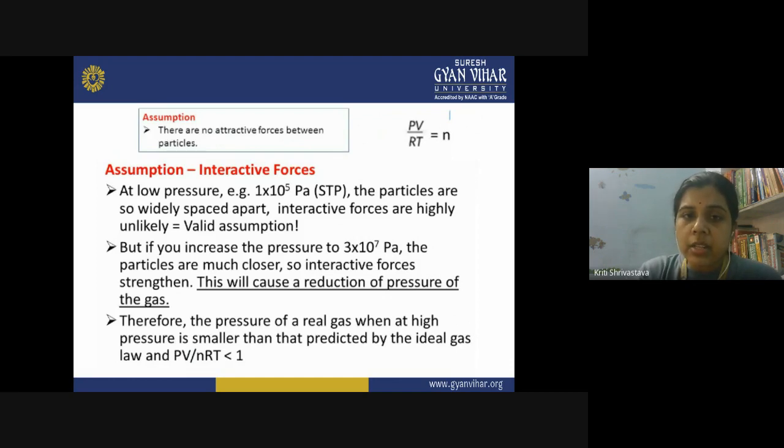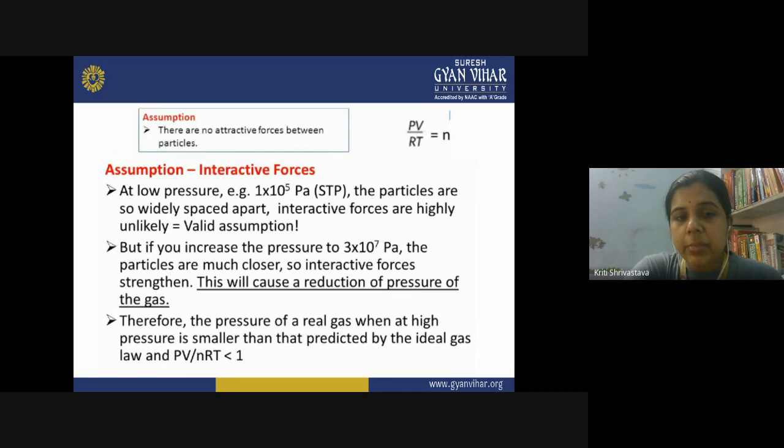We can say that the volume is inversely related to the pressure. At low pressure, your volume will be great, and at high volume you have low pressure, and the molecules are far from each other, so the forces between the molecules are not significant. This assumption is valid when you have low pressure. But what happens when you are increasing the pressure? We have seen that at high pressure, the real gases show deviation from the ideal behavior.